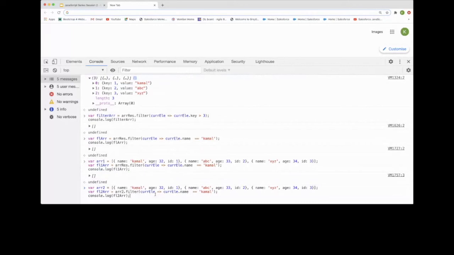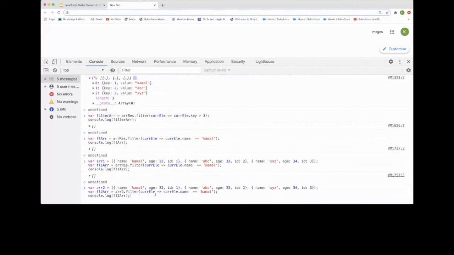Now to another important method that we have, reduce. We already talked about reduce. Reduce basically reduces the array into a single item, maybe the total, or the result of the condition that we want to perform. It reduces into a single value, and it will work left to right.